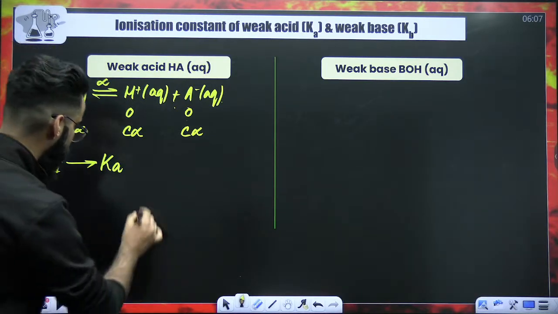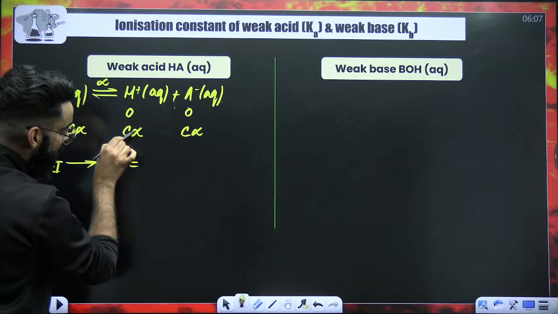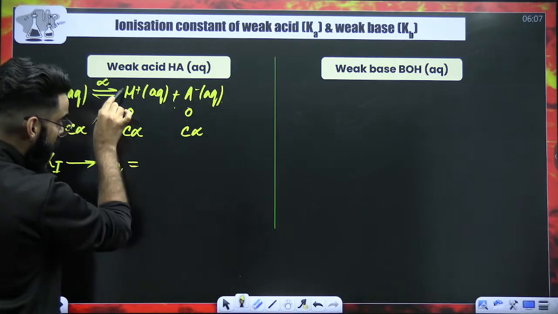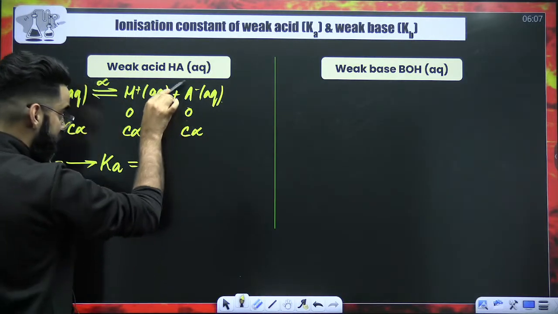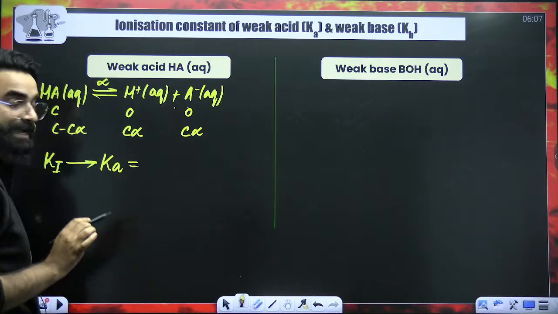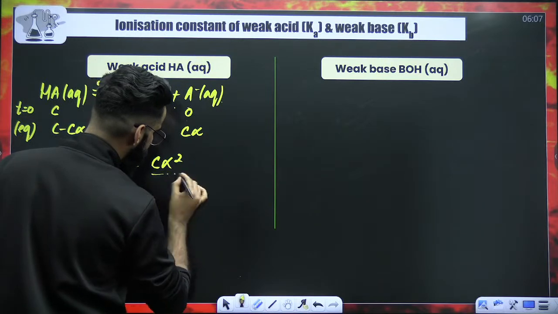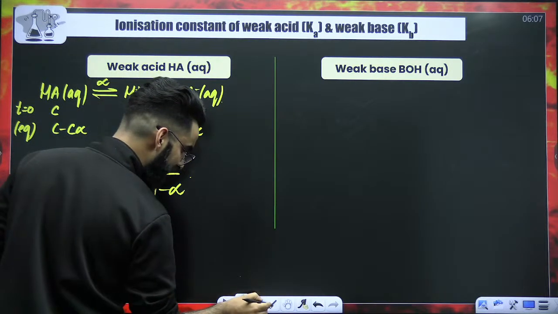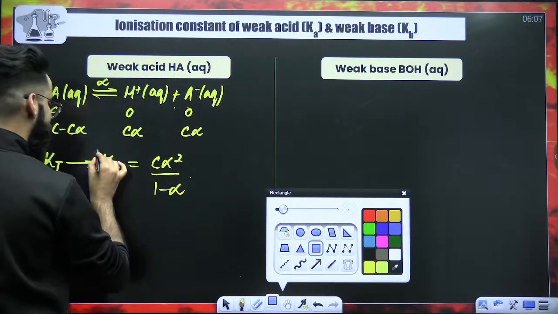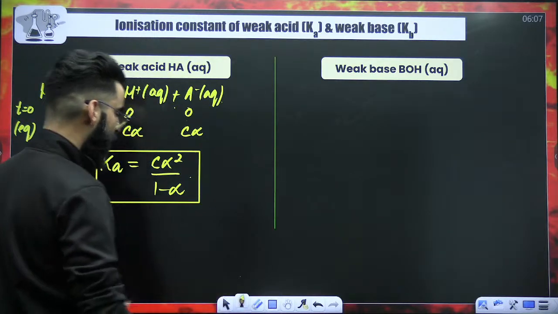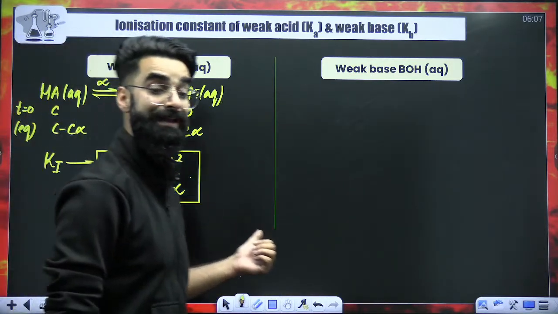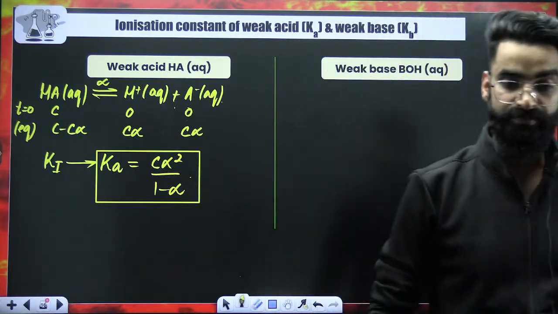Rest everything is the same. It is going to be equal to the concentration of H positive at equilibrium raised to the power of its stoichiometric coefficient, concentration of A negative at equilibrium raised to the power of its stoichiometric coefficient, divided by the concentration of HA at equilibrium raised to the power of its stoichiometric coefficient, which will finally again come out to be C alpha square divided by 1 minus alpha. And after this, I'm damn sure you exactly know what to do. What do we do after this? Assumption. Let the alpha value be less than 0.05.